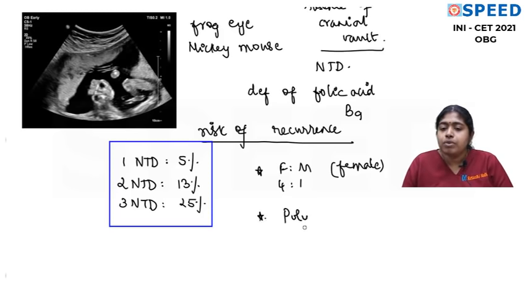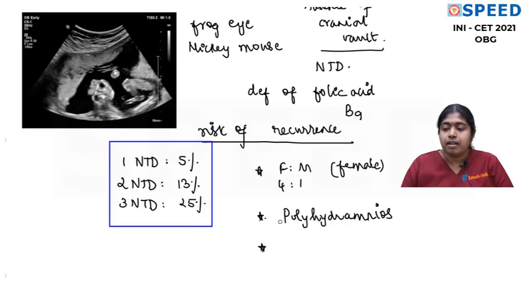Anencephaly is strongly associated with polyhydramnios. That is because there is exudation from the meninges. Not only that, the swallowing by the baby is also defective, so it's usually associated with polyhydramnios. And anencephaly, obviously, is an indication for MTP. It's a fetal indication for MTP, but we very rarely see term anencephaly nowadays.